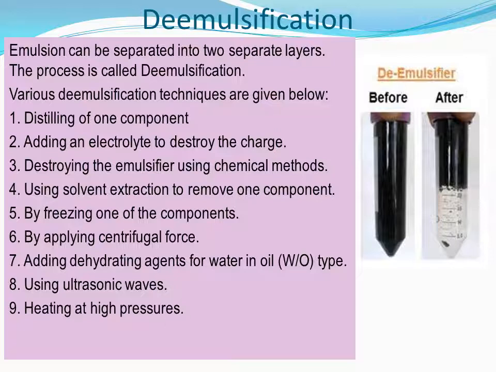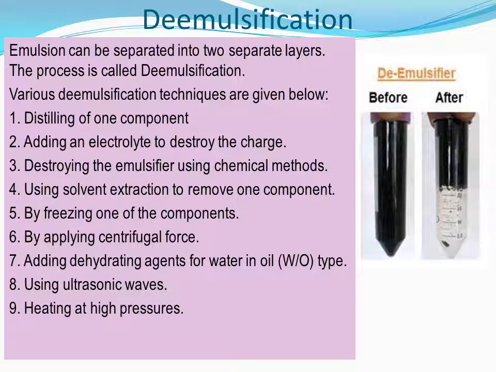And then adding a dehydrating agent. Add a little anhydrous calcium chloride into the emulsion. It absorbs all water molecules and the oil will remain, if it is a water oil emulsion type, because the water molecules are going to be less in quantity. When you put anhydrous calcium chloride or some other dehydrating agent into it, it can easily absorb the water molecules which are distributed throughout. So it will leave behind the oil.